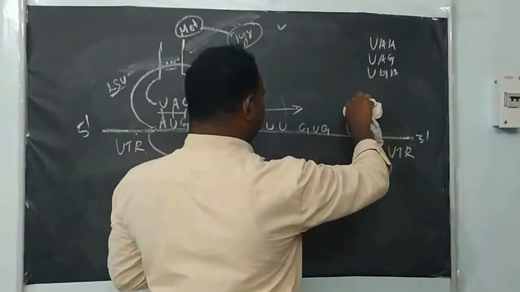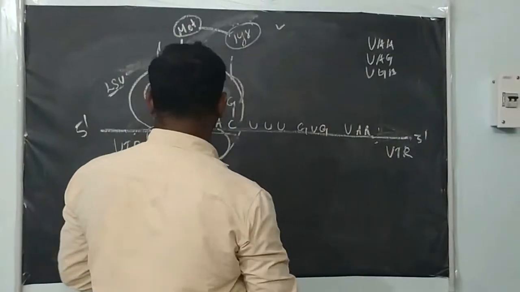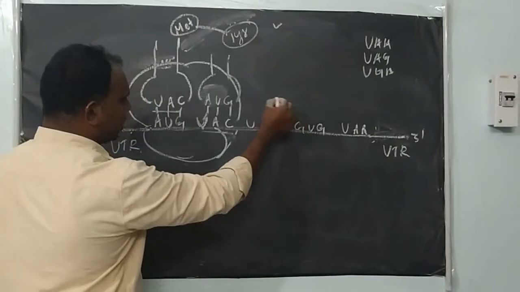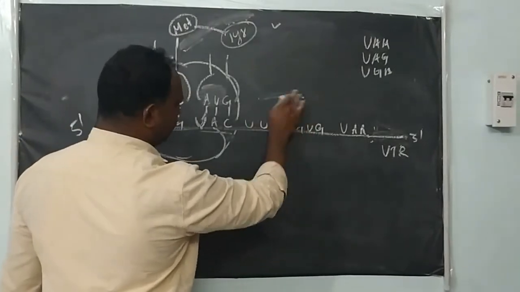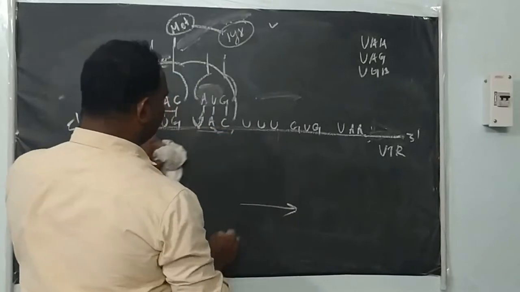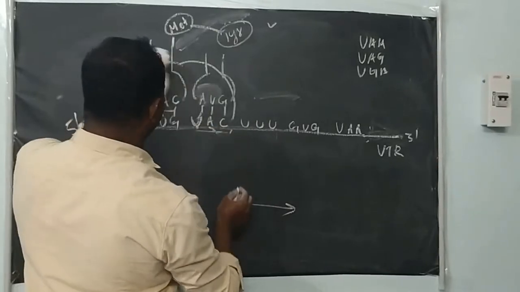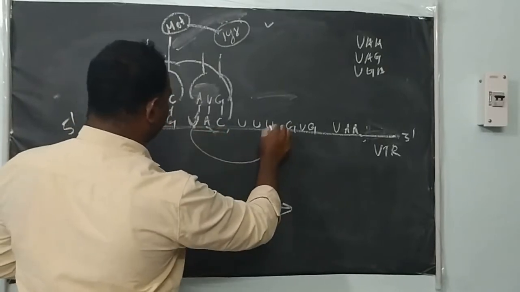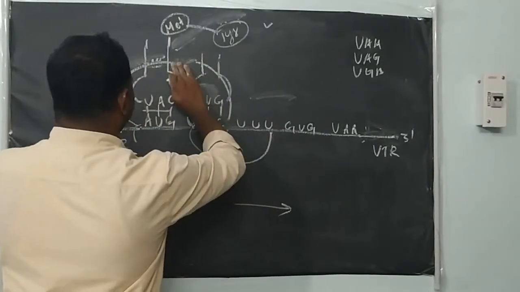Once the peptide bond is created, the ribosome complex starts to move forward along the mRNA molecule in this direction. The small subunit, everything will move from here to here, right? To the next codon, like this it will move, the small subunit, and here the large subunit, right?